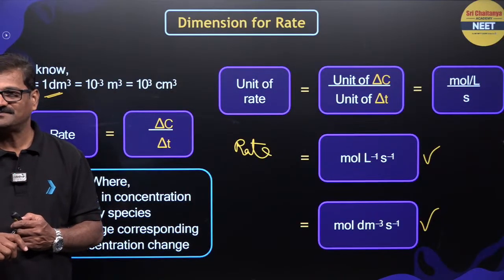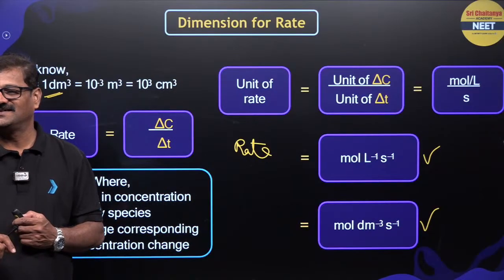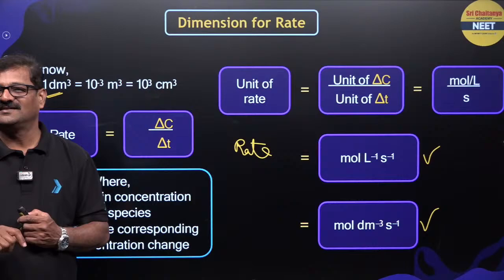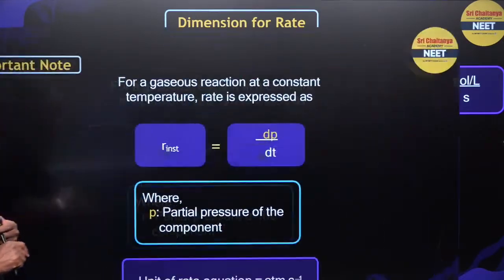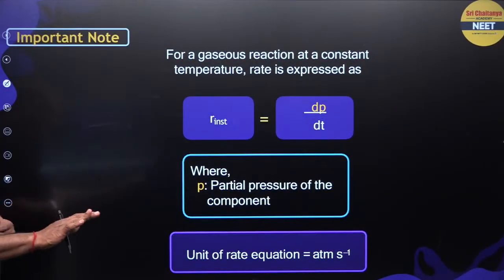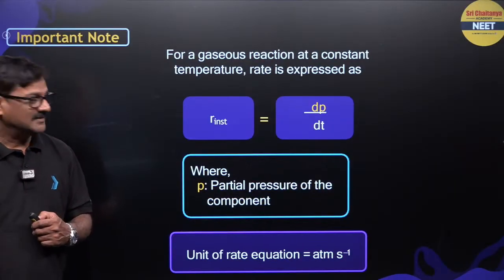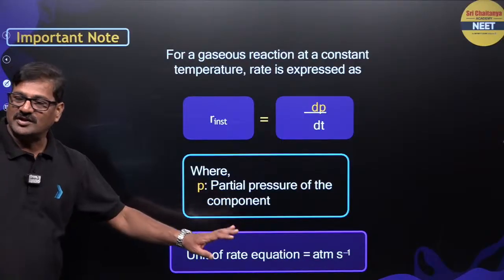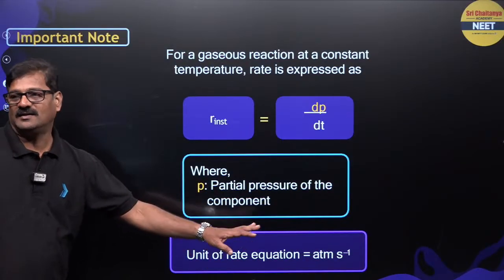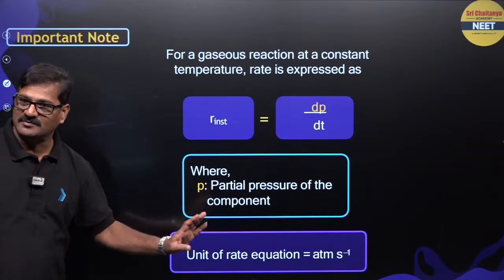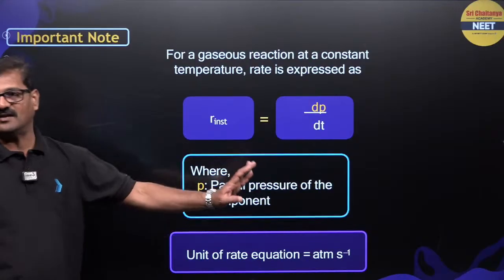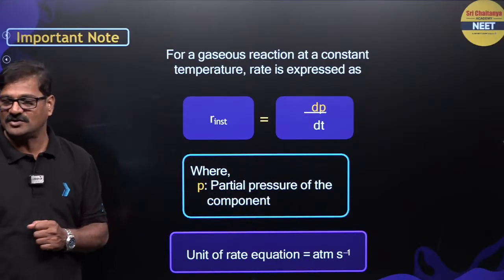Fine. Any doubt? Okay, moving ahead. The instantaneous rate, if in terms of pressures, has units of atm and time inverse, so atm second inverse or bar second inverse are taken into consideration.